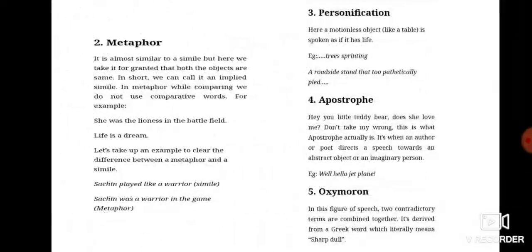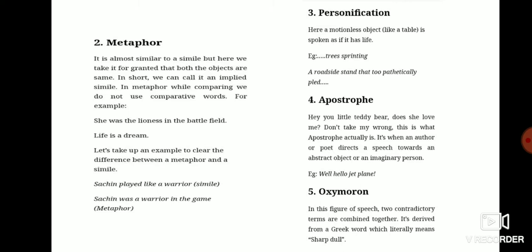And second is the metaphor. In the metaphor, it is almost similar to a simile, but here we take it for granted that both the objects are the same. In short, we can call it an implied simile. In metaphor, while comparing, we do not use comparative words. So, let me clear to you that metaphor is also like the simile. In both we compare two things, but in simile we use the words as and like, but in metaphor we compare the things and we do not use the words like and as.